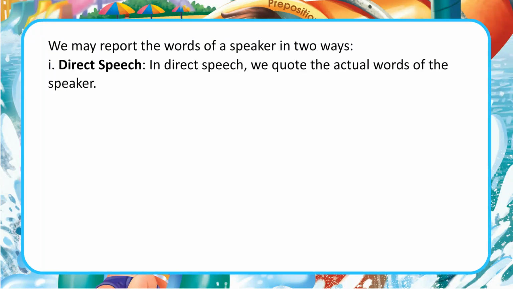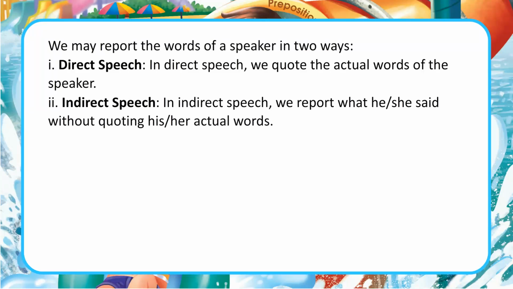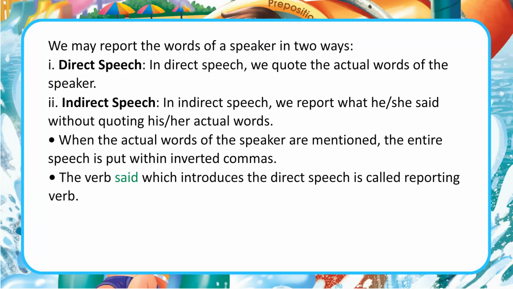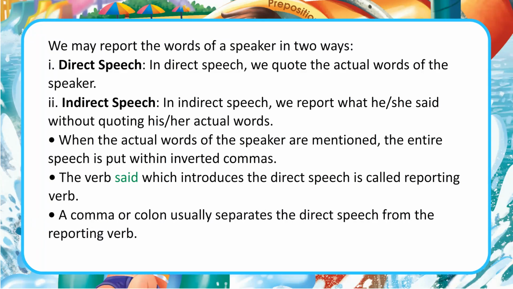1. Direct speech. We quote the actual words of the speaker. 2. Indirect speech. In indirect speech, we report what he or she said without quoting his or her actual words. When the actual words of the speaker are mentioned, the entire speech is put within inverted commas. The verb said, which introduces the direct speech, is called the reporting verb. A comma or colon usually separates the direct speech from the reporting verb.